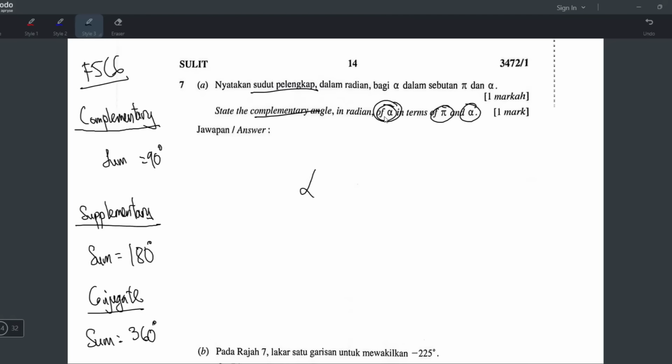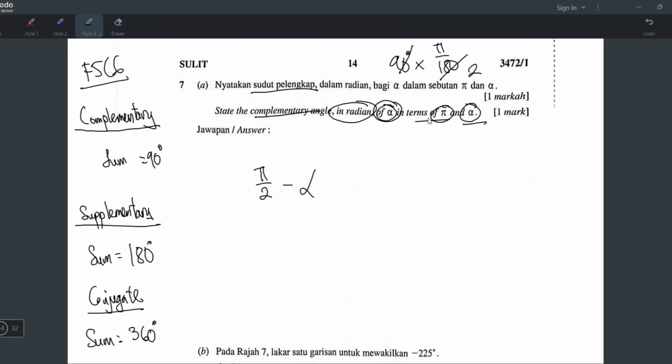Okay, but they want the complementary angle of alpha. So to find the complementary of alpha, I told you, complementary angle means the angles add up to 90. So the complementary for this will be 90 degree minus alpha. But they want in radian and also in terms of pi and alpha. So the 90 is in degrees. So what do you think you will do? You will change to radian, pi over 2. Because 90 degree, when you change to radian, you multiply by pi over 180, right? So bam, it is pi over 2.